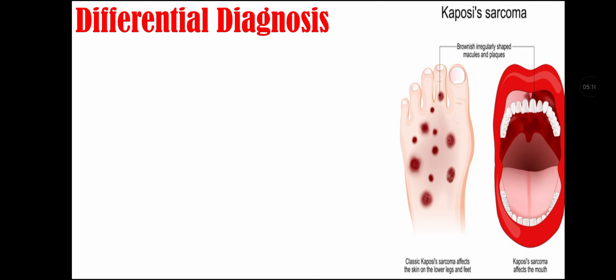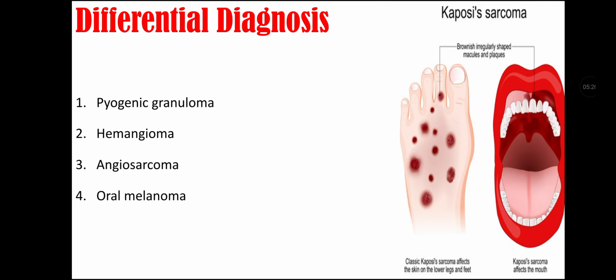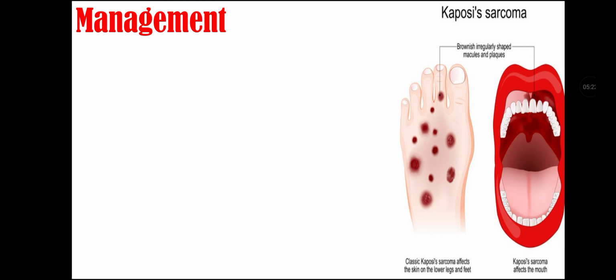Differential diagnosis for Kaposi sarcoma. There are pyogenic granuloma. It should be differentiated from hemangioma, angiosarcoma, oral melanoma, and blue nevus.